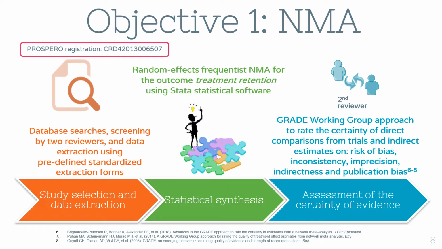We then used systematic review methods to select studies and extract data with pairs of reviewers and conducted a random effects frequentist NMA with Stata statistical software in order to estimate which intervention increased the odds of treatment retention. We assessed the certainty of both direct and indirect or NMA estimates using the GRADE working group approach and considered risk of bias, inconsistency, imprecision, indirectness, and publication bias.